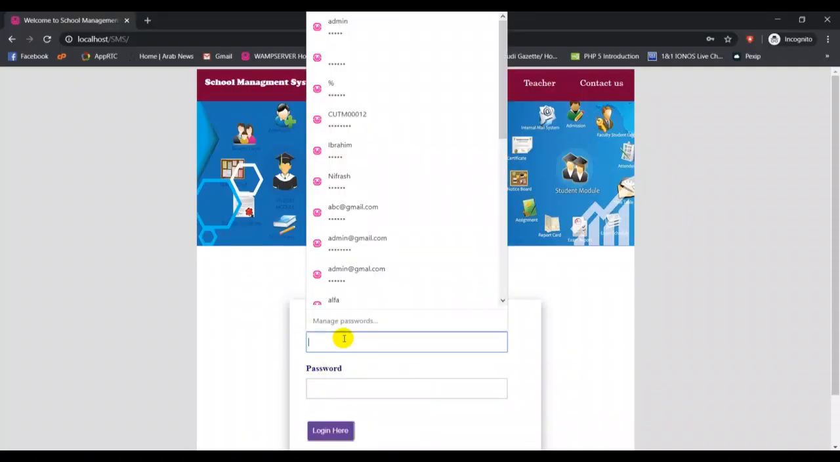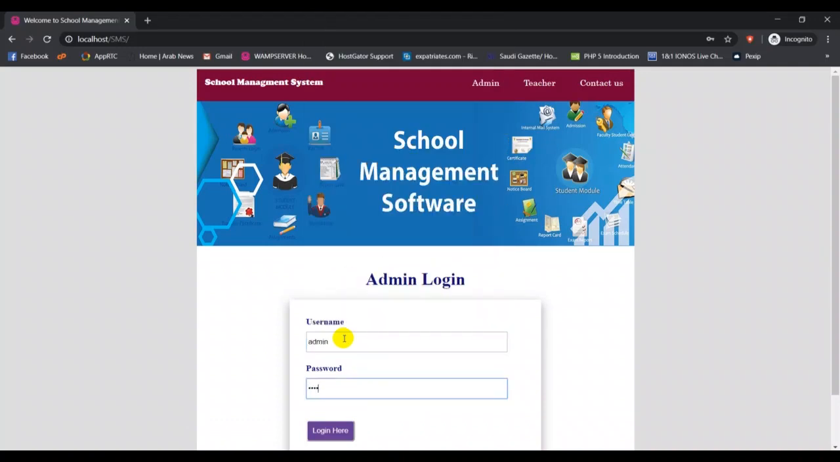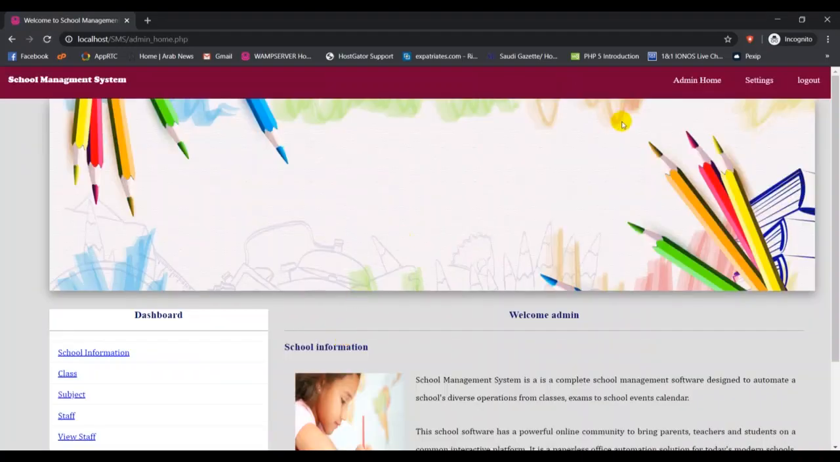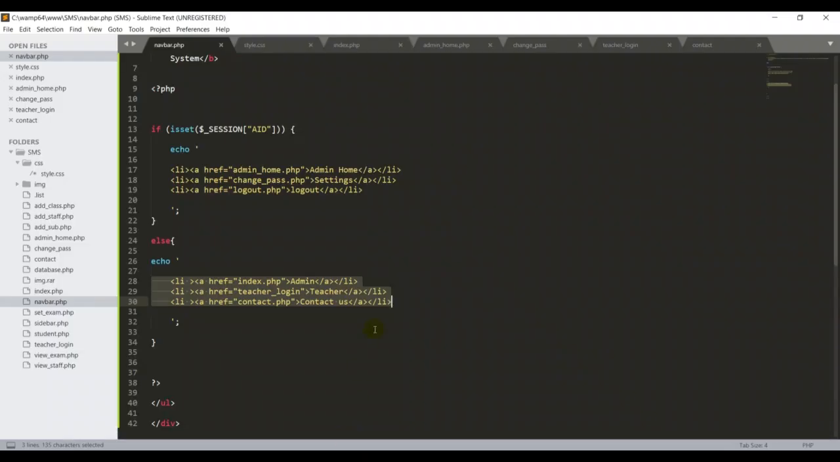If I put admin and the admin password and press enter, I'm now getting different lists. So our navigation bar is working properly. Now we have to create one more navigation list for the teachers' pages. We'll do it at a later time.